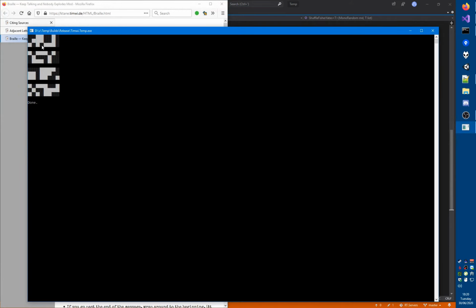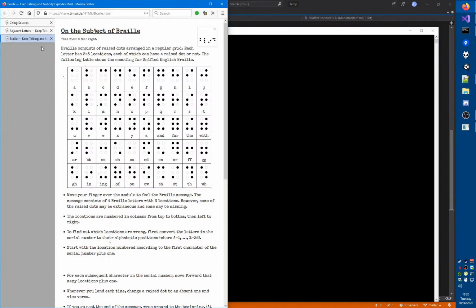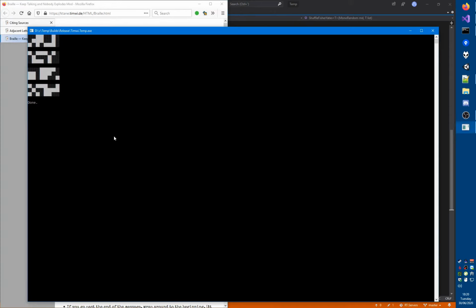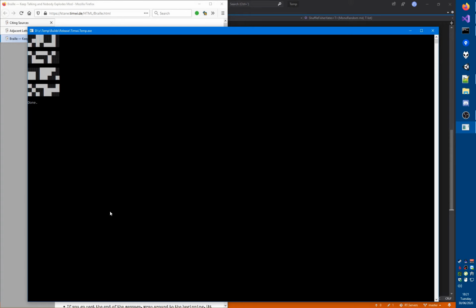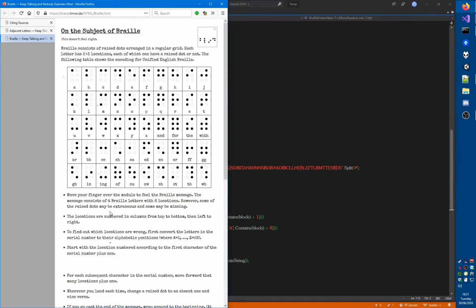Right, but if I invert it, it would be just the bottom right dot, which doesn't exist, and yeah, this one here also doesn't exist, I don't think. Yeah, the two bottom dots, that just doesn't exist, at least not as a letter. I'm sure that it's a punctuation mark or something in Braille, but I don't think the puzzle would depend on that. Okay, so did I make a mistake?